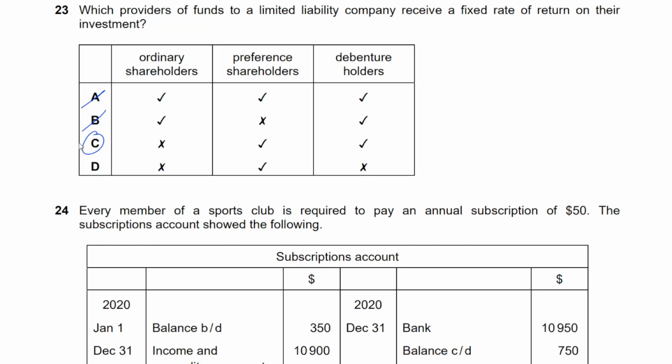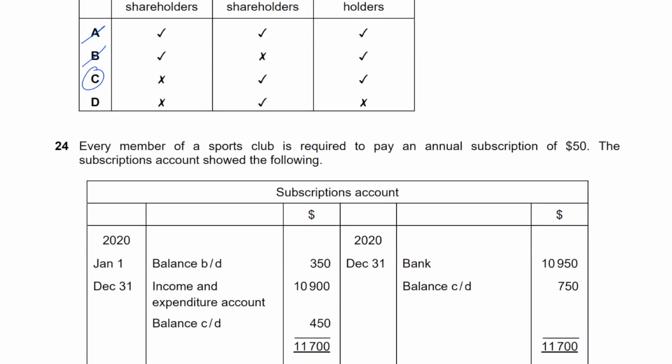Although the words are a bit problematic here, because debenture holders are not really getting a return. They're getting interest, but it kind of means the same thing. So we can go with the C. That's a reasonable option. Again, the words are a bit confusing. I'm pretty sure that some of you got confused as well between the two options here.